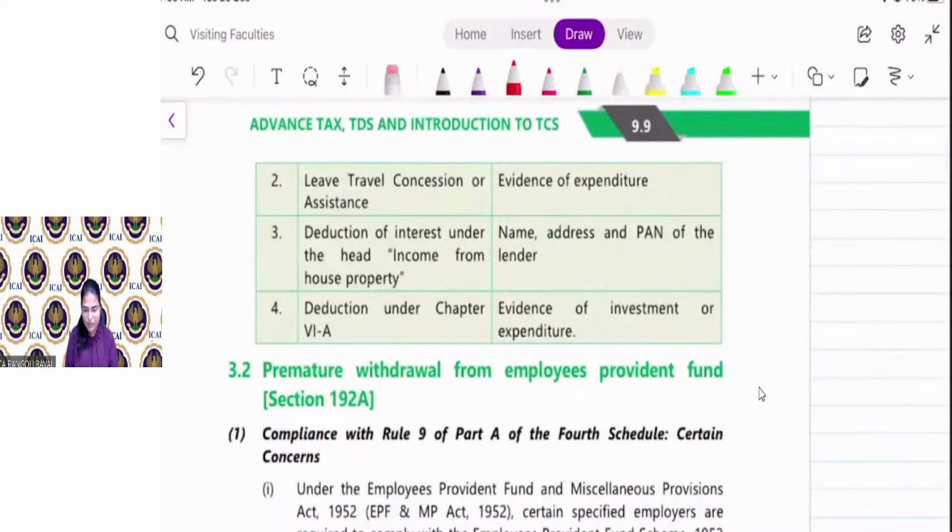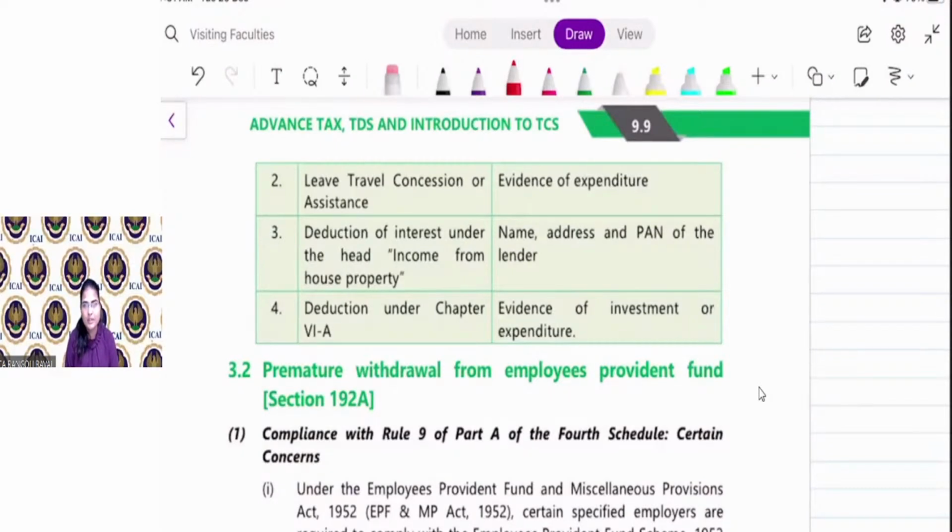Leave travel concession or assistance. Say for example, if you want to claim the exempt leave travel concession, you have to provide the evidence of expenditure. Deduction of interest under the head income from house property: name, address, PAN of lender. From which bank you have taken the loan, what amount you will pay. For this, you can give an interest certificate.